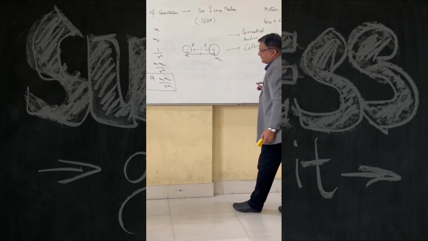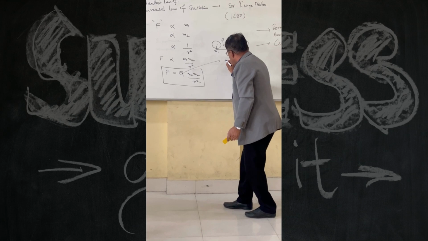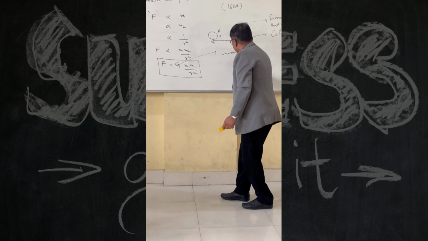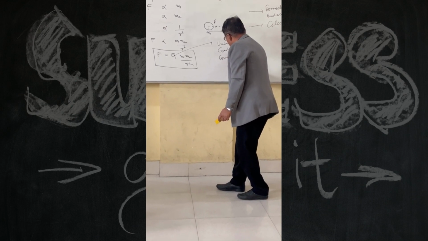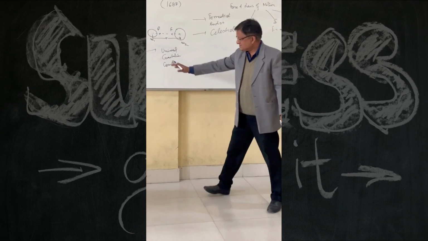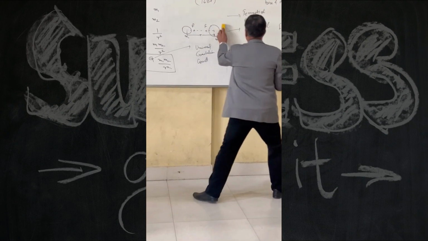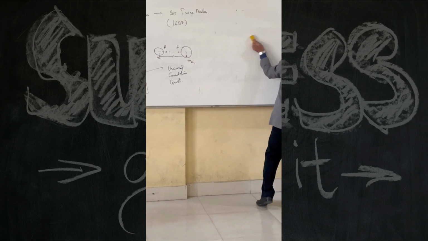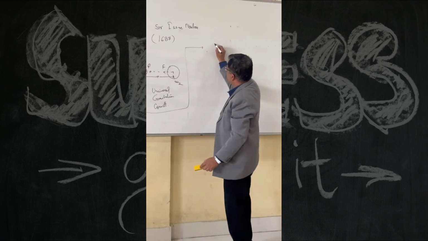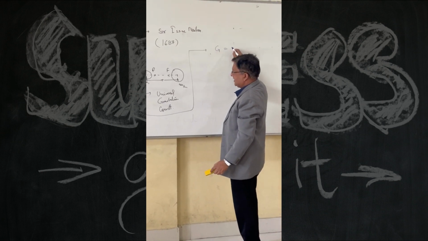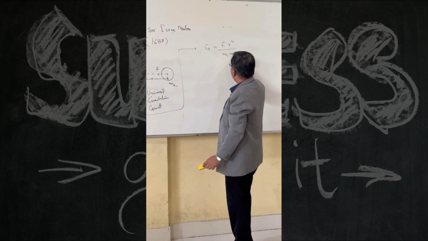Now if we want to find the value of this constant, this is interesting. This G is called the universal gravitation constant. Clear? And this G does not depend on the masses and the distance. So if I want to see what G is, I can take this G out from this formula. That much mathematics you must know. If I separate out G, it can be written as F r square upon m1 m2.